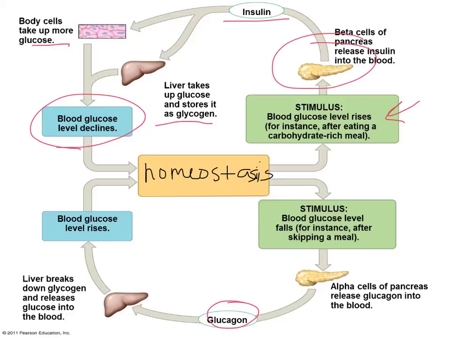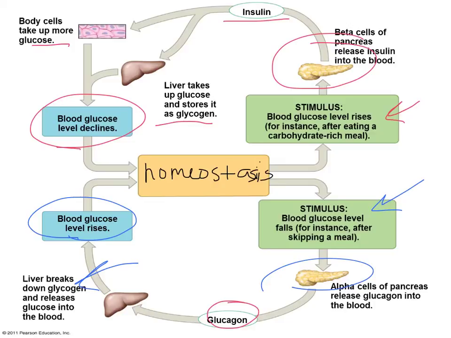Let's look at the stimulus down here of my blood glucose level falling too low. So in this instance, my blood glucose has fallen too low. That's my stimulus. So now the alpha cells of the pancreas are releasing glucagon into the blood. That's going to go to those liver cells and body cells and tell them to release the glucose they stored, so break down the glycogen that's been stored there and help raise blood glucose levels. So again, I'm reducing my stimulus. It was too low, I'm raising it back up, and that's going to turn off my release of glucagon. So again, another negative feedback loop.